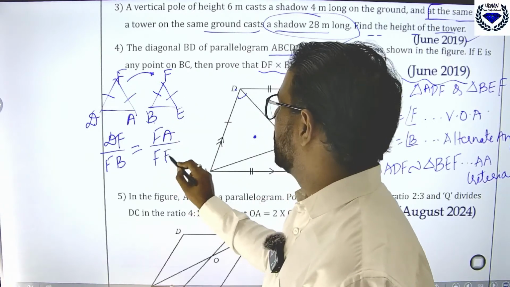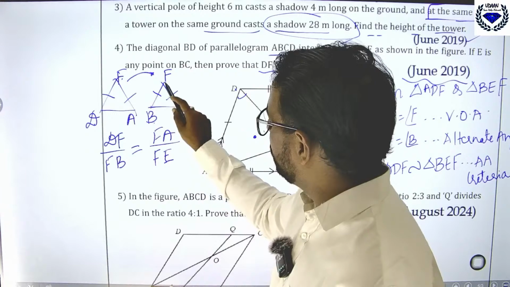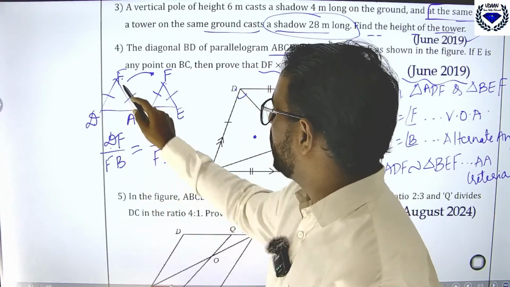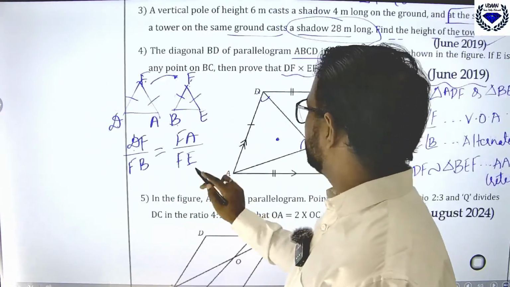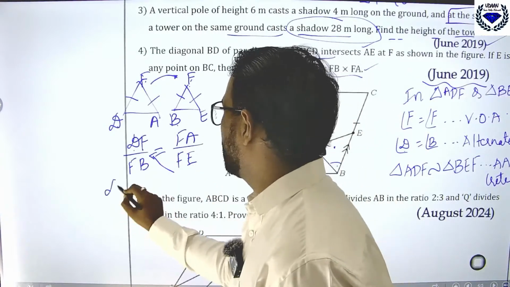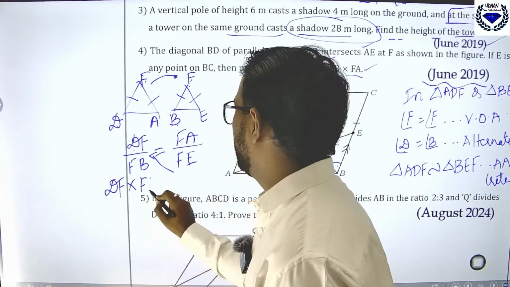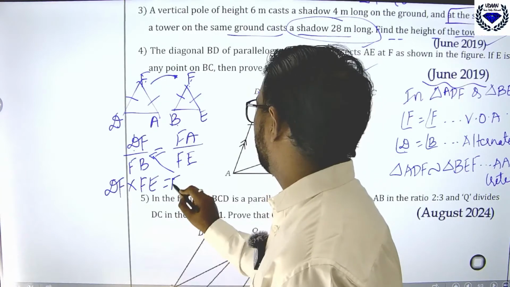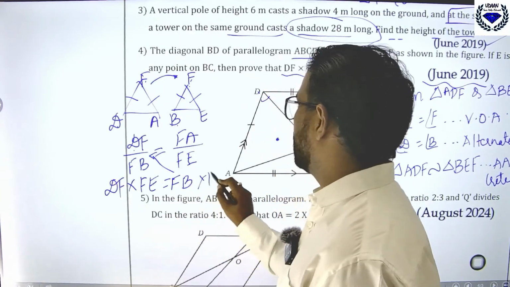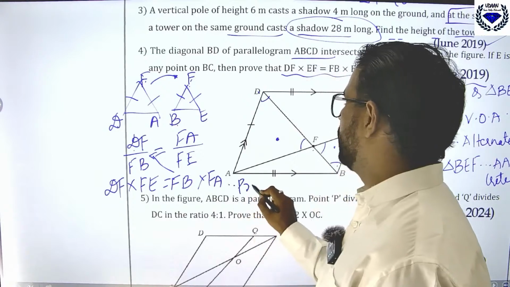You got this? Left side, DF by FB is equal to FA by FE. So cross-multiplying, DF into FE is equal to FB into FA. So we have proved it like this.